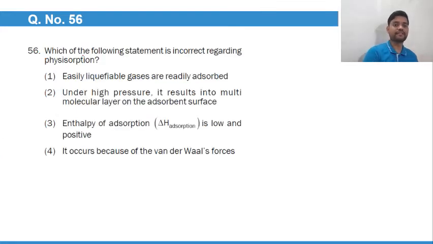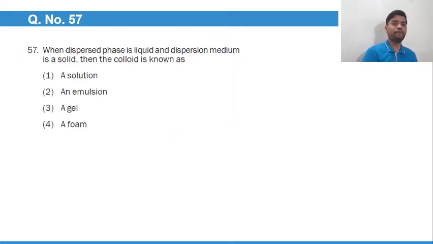56. Which of the following statements is incorrect for physisorption? Easily liquefiable gases are readily adsorbed. True. Under high pressure, it results in multimolecular layer on adsorbent surface. True. Enthalpy of adsorption is low and positive. False. We'll go with option number 3 because be it physisorption or chemisorption, both will have a negative value of enthalpy.